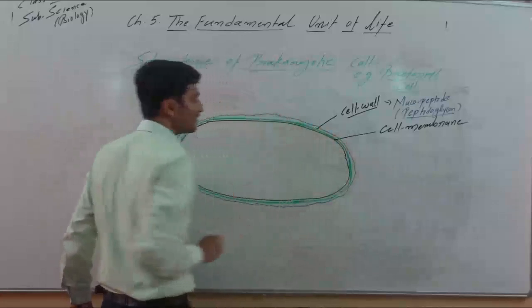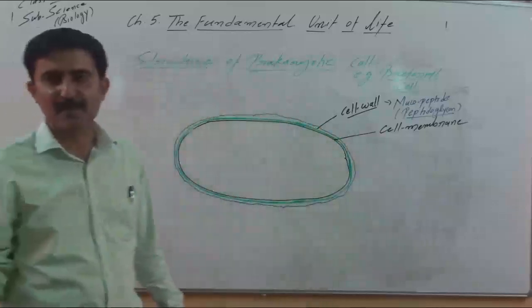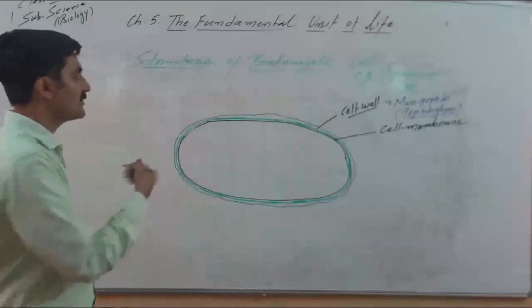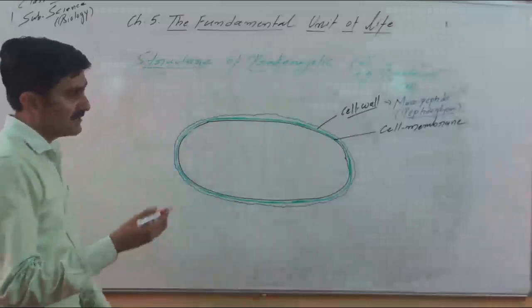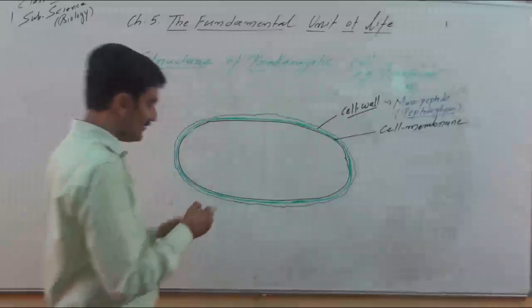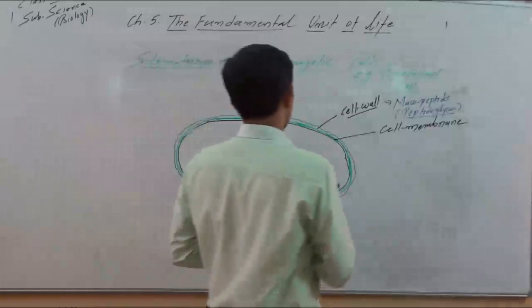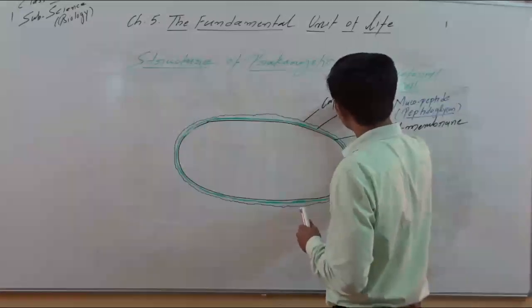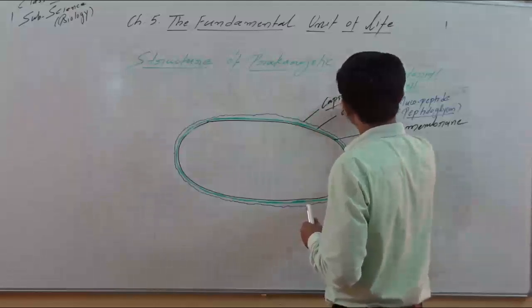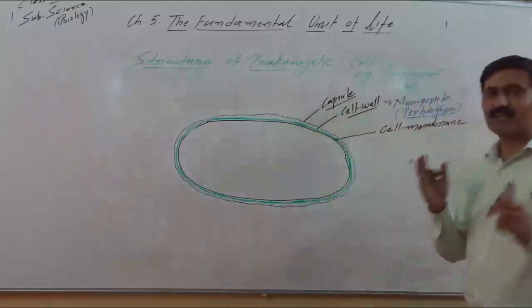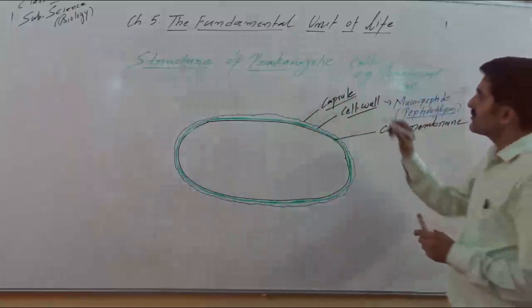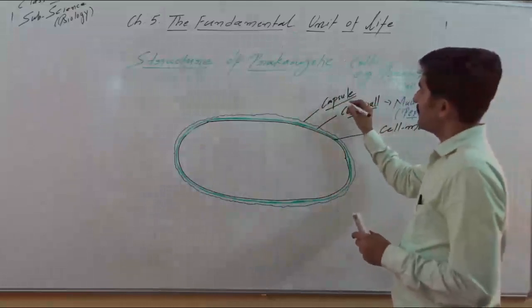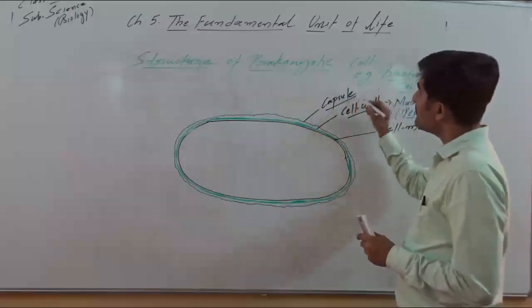This is the additional layer which is not found in other organisms. This layer is found in bacterial cells only, in prokaryotic cells only, and we can label it as the capsule. This outer layer may be slimy or rigid, and it provides extra protection to the cell. So, remember, this is the capsule.